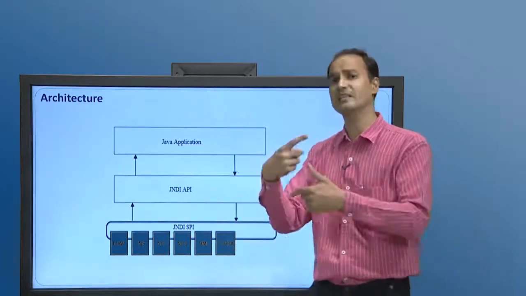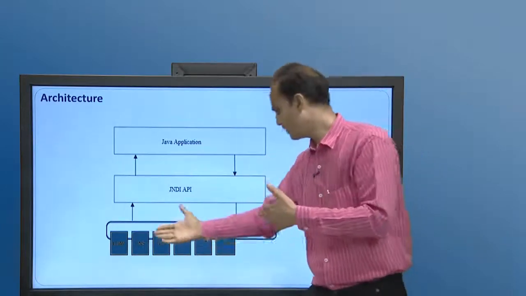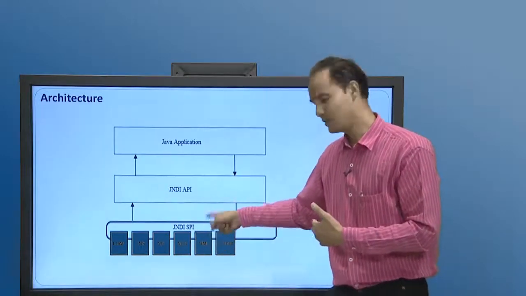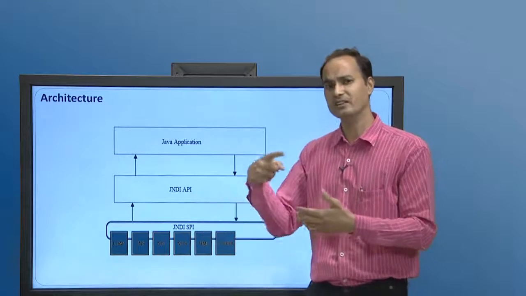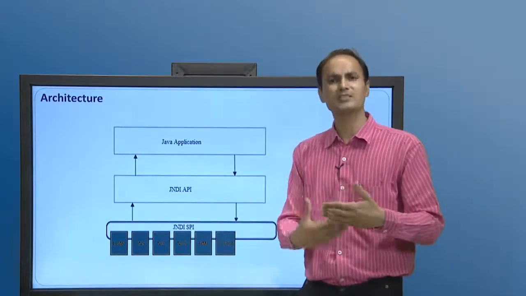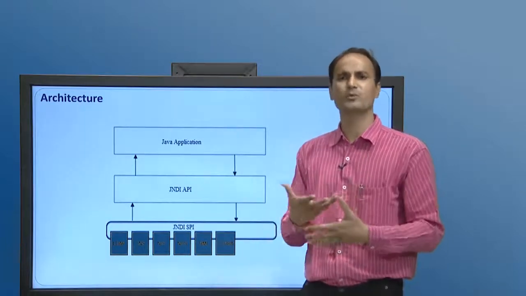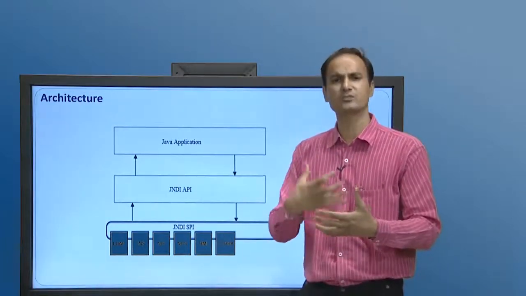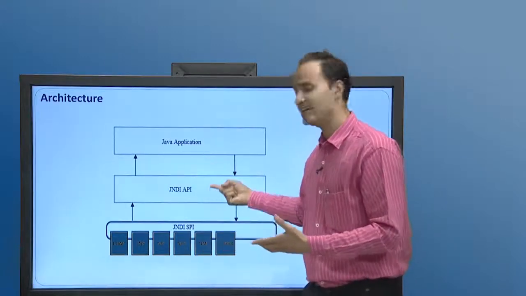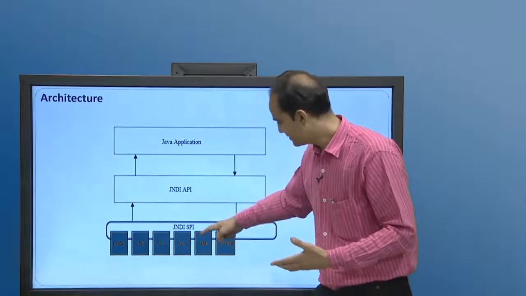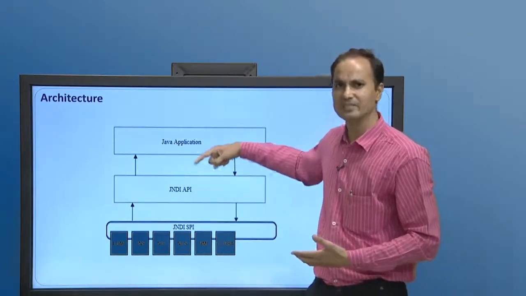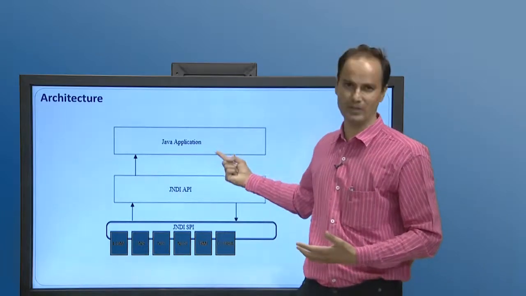After translating the request for a particular naming and directory service, the SPI interacts with the underlying requested registry, processes the request, collects the response, and forms the response back in the format that the JNDI API understands. It sends the response back to the JNDI API, and the JNDI API sends the response back to the Java application.